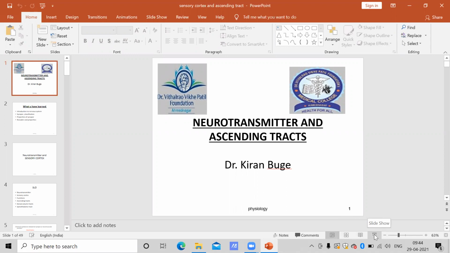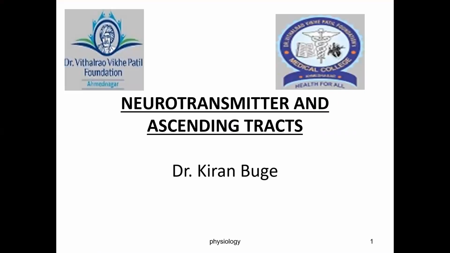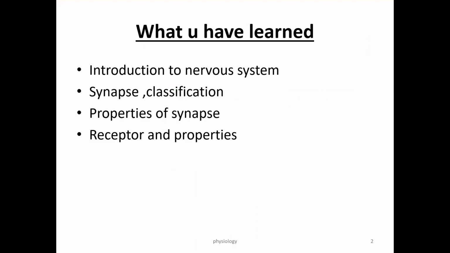Today's lecture is on neurotransmitters and ascending tracts. Up till now, we have learned the first lecture, introduction to the nervous system, how to classify the nervous system, and what the different parts of the nervous system are. Second lecture, we had synapse, the definition and classification of synapse, like axodendritic. Then the third lecture, we had the different properties of synapse.